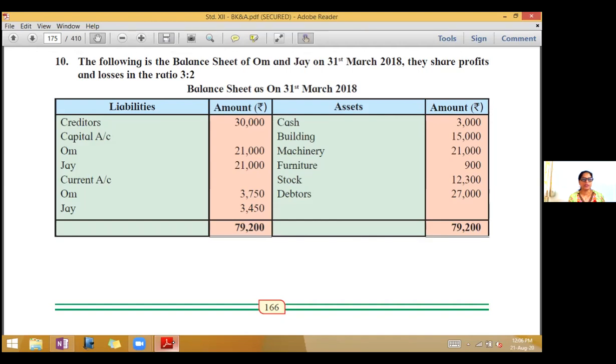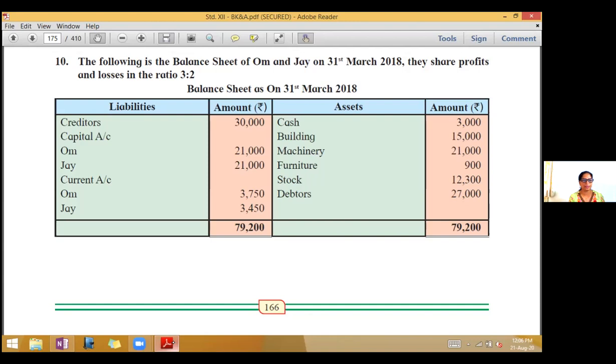Today we continue with admission of a partner, but we will be solving problems where current account is given. So take your textbooks to page 166, problem number 10. The following is the balance sheet of Om and Jay on 31st March 2018. They share profits and losses in the ratio 3:2.